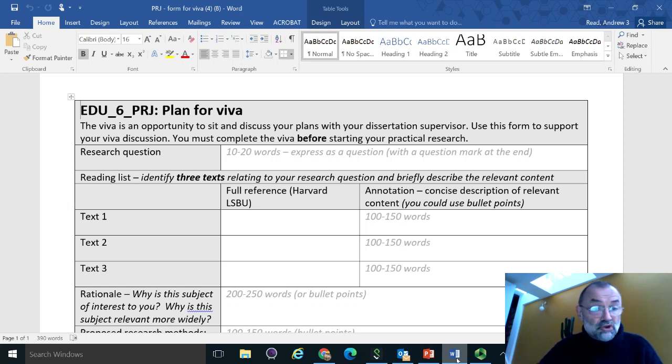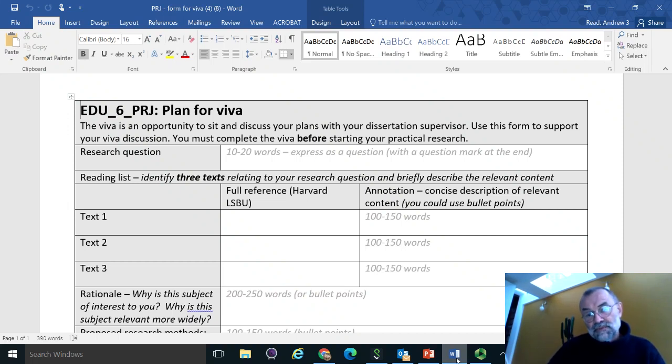Your dissertation supervisor will ask you about the literature that you have read to prepare your thinking about the expertise that you are going to gather in order to answer your research question. And there's space there for 3 texts, 3 books or journal articles or government documents that are supporting your thinking. You can have a mixture of books and journal articles and documents, or they can all be journal articles or all books, that's up to you.